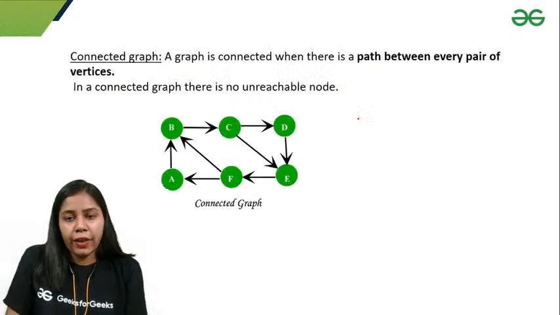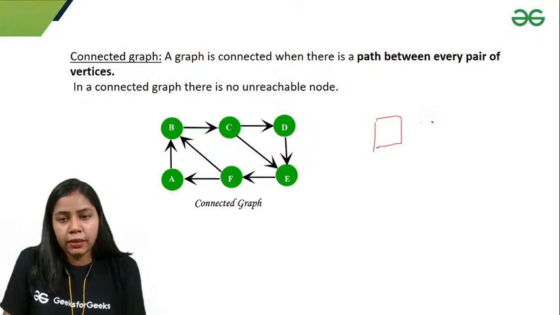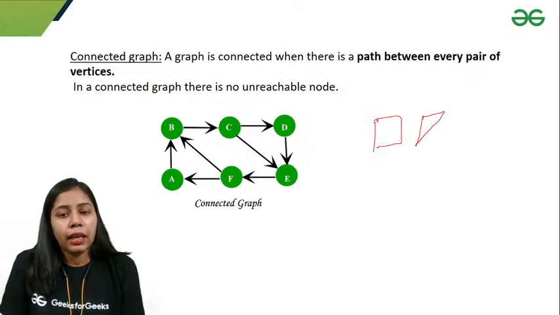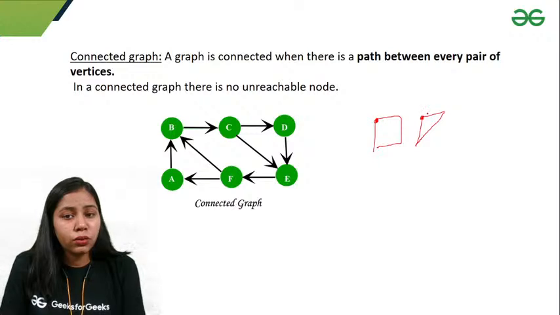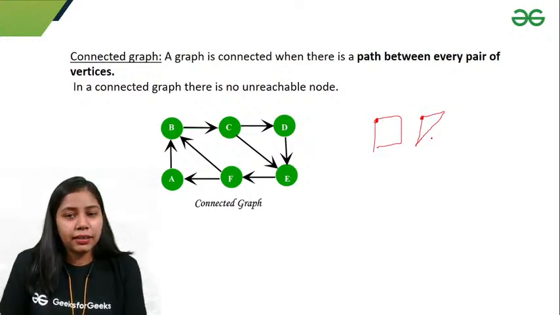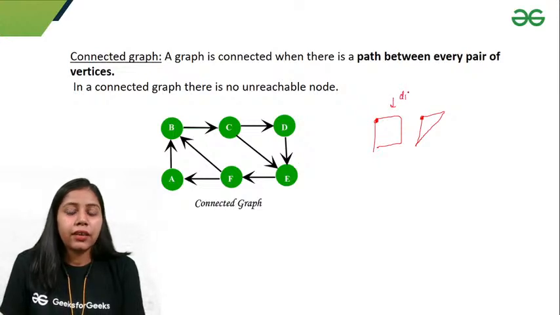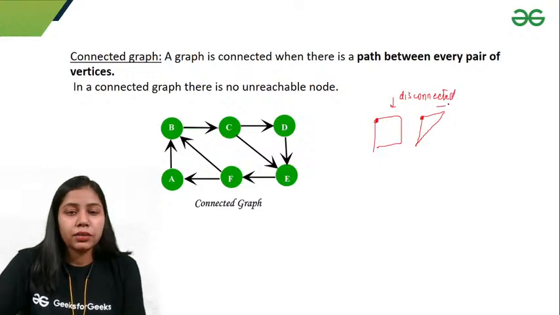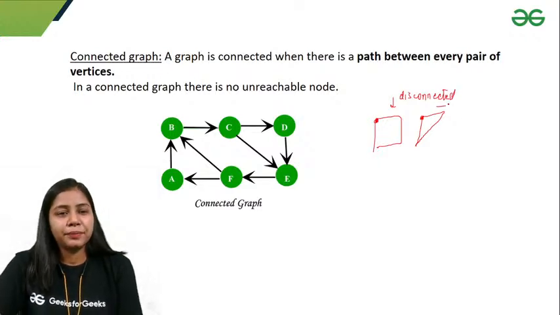But if I have a graph like this, I cannot move from this vertex to this vertex. There is no path from this vertex to this vertex, so I can say that the graph is disconnected. This graph is disconnected, but if there is a path from one vertex to another, that would be connected.